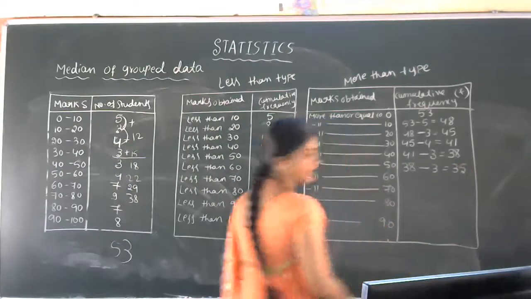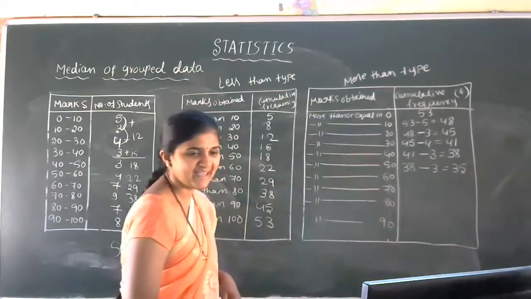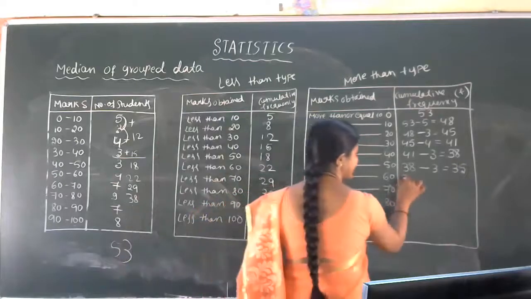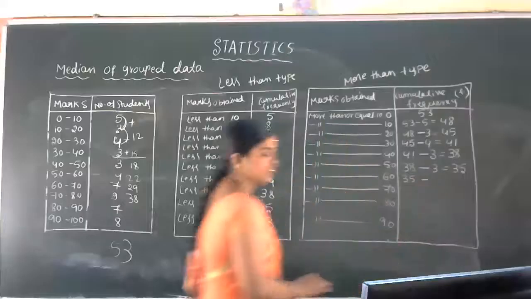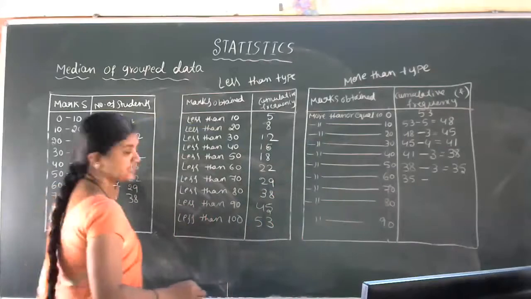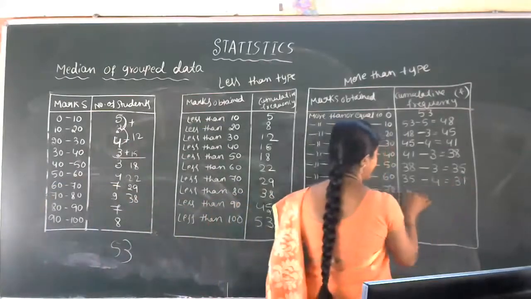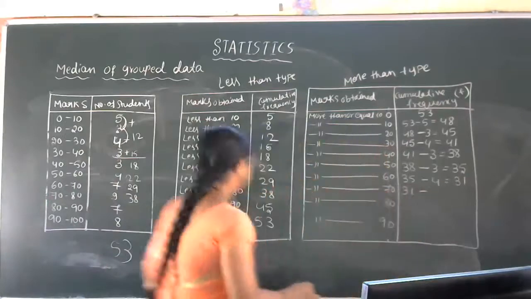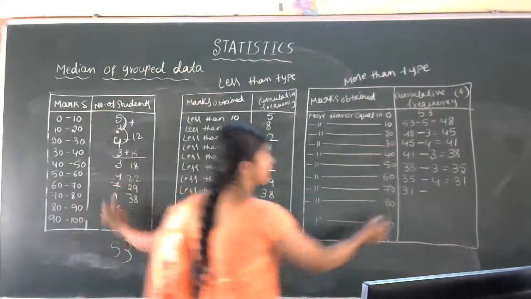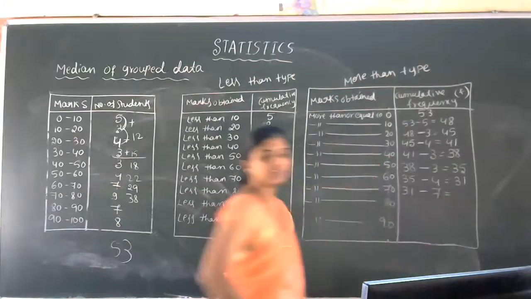Then more than or equal to 60. More than or equal to 60. That is 35 minus 4. That is 31. Then 31 minus 7. How much? 31 minus 7.